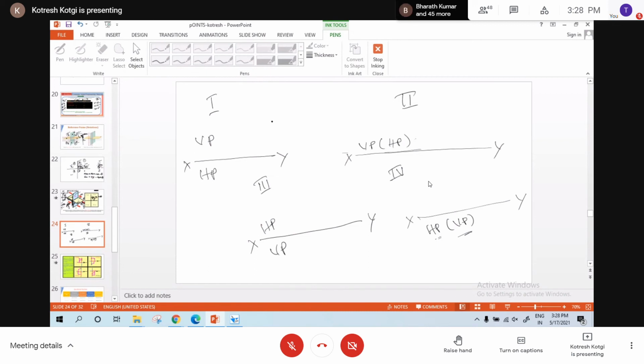Is that clear? This is with respect to the first quadrant. In first quadrant, the vertical plane is above XY line, the horizontal plane is below XY line. In second quadrant, both are above XY line, VP with HP in bracket. In third quadrant, HP is above XY line, VP is below XY line. In fourth quadrant, both are below XY line.